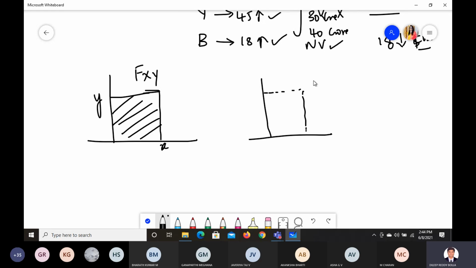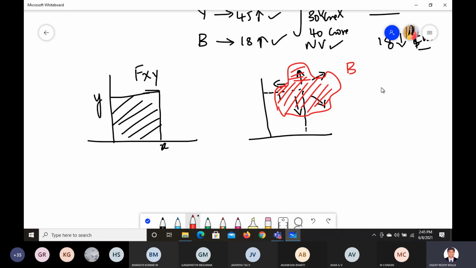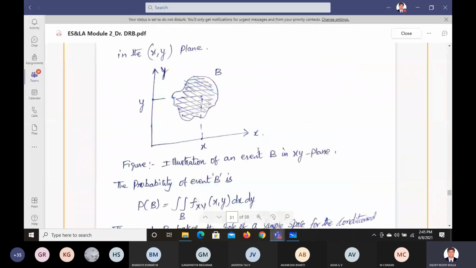Now you may expand some values beyond the left side, and beyond the right. In all directions you want some other values depending on the probability. Let us say we get some random graph, something like this. So this is the area we are now trying to find. This is the joint probability of B. We are considering the joint probability, which means we are including the x values, the y values, and the new parameter B values also. So this becomes the illustration of an event B on the xy plane.